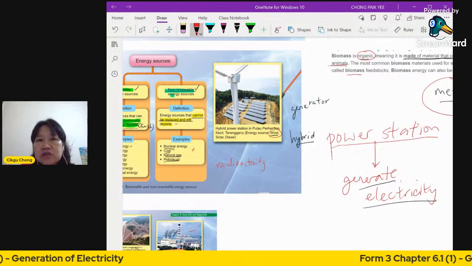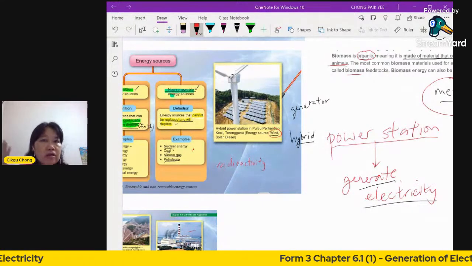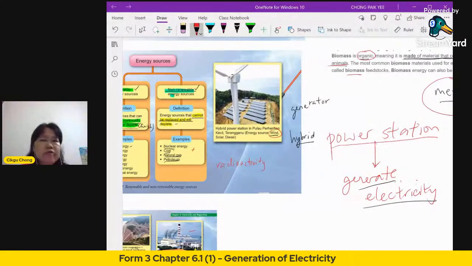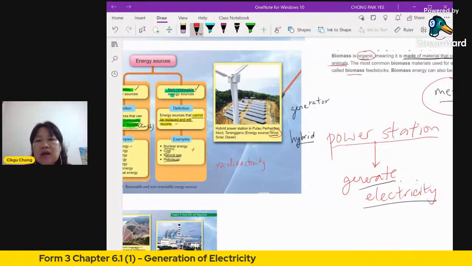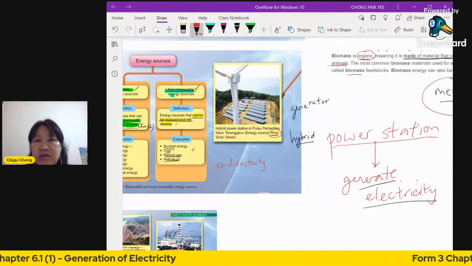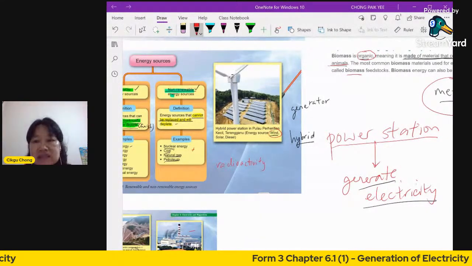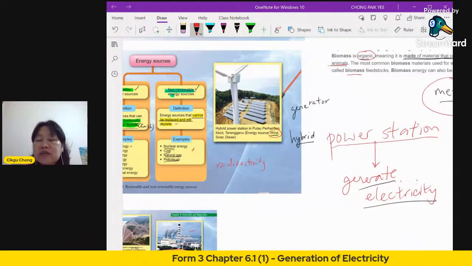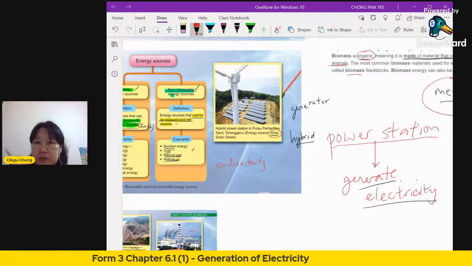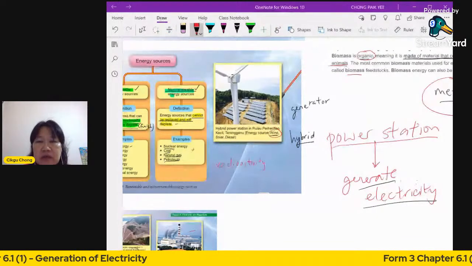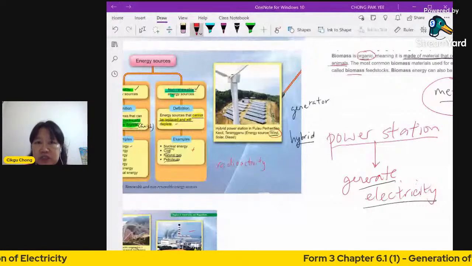You just switch on the switch, you can get your light, your lamp, your fan, your washing machine, your refrigerator. So simple. How do you make this electricity on a large scale? Every family needs electricity to run their electrical appliances, correct? So you need to have a place where you produce electricity. This is called a power station.